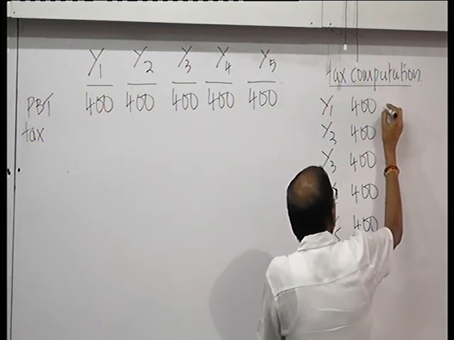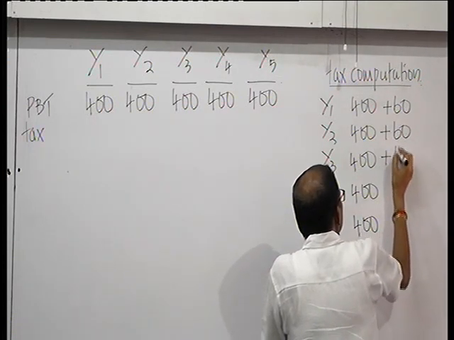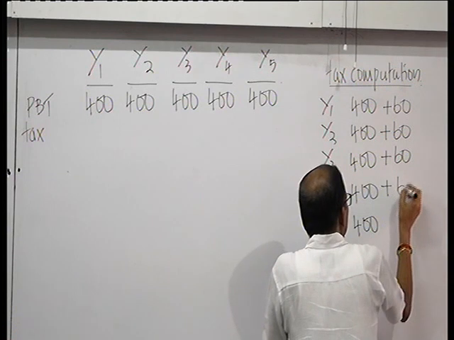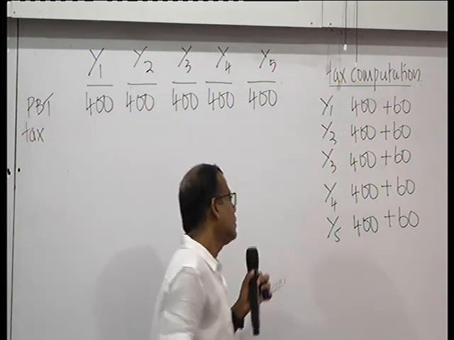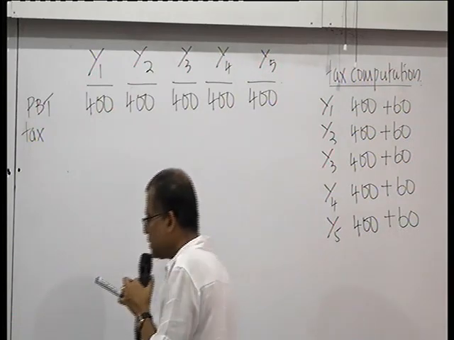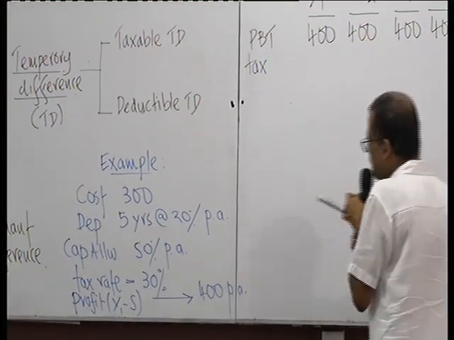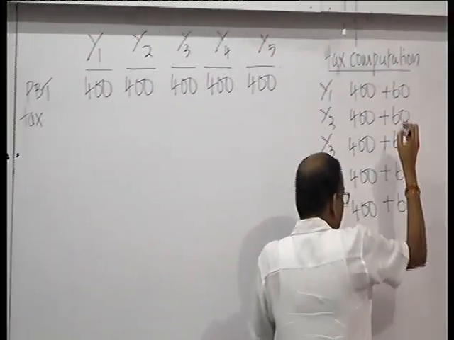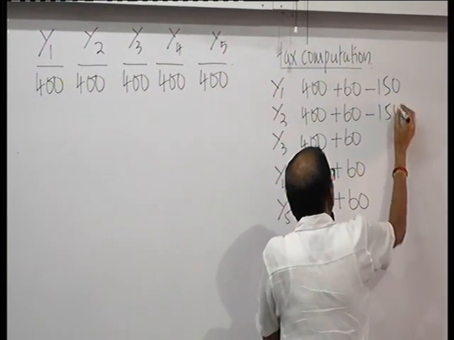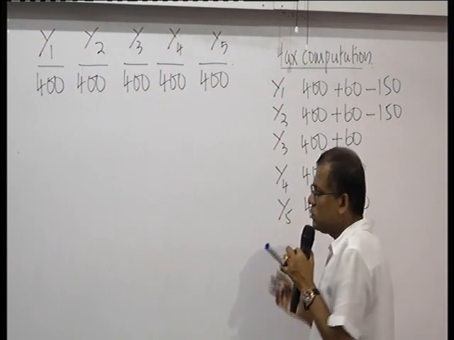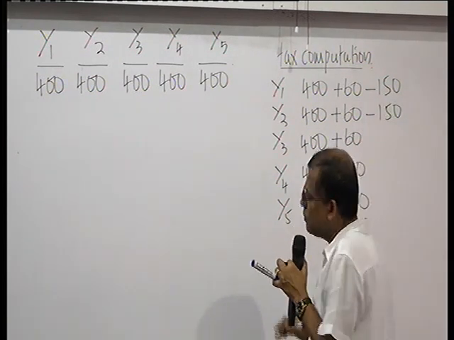So you add back 60 depreciation in all 5 years, and deduct the allowance that you are getting from the inland revenue, 50% per annum, that is 150. So deduct 150 capital allowance in the first year, 150 in the second year, and that's all. By 2 years' time, you are claiming the 300 in full.